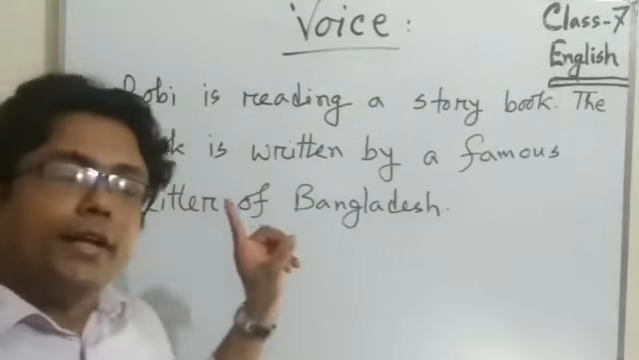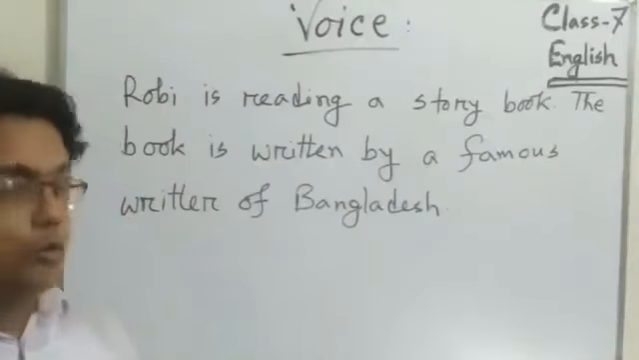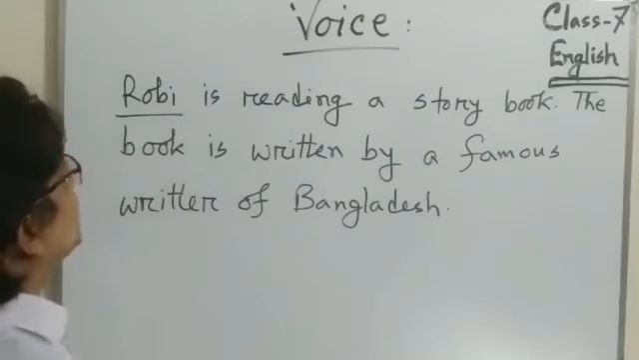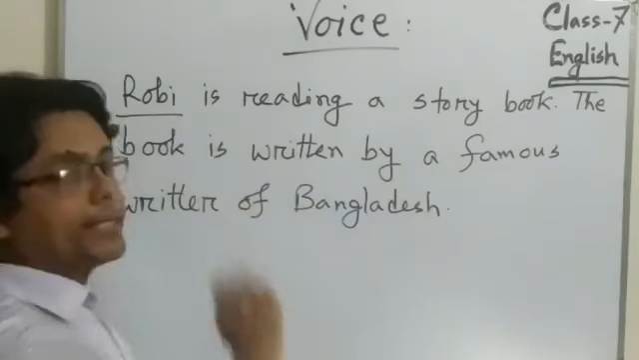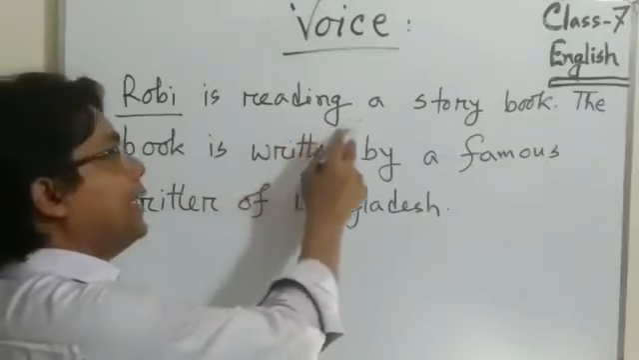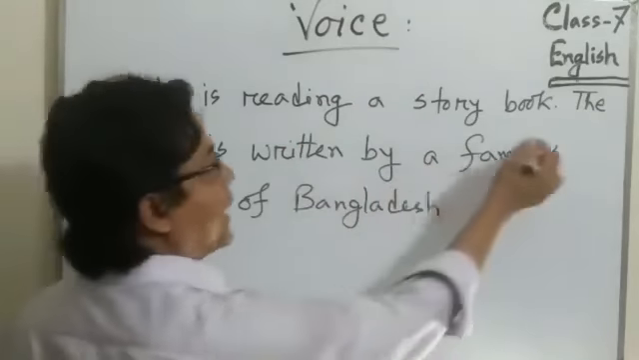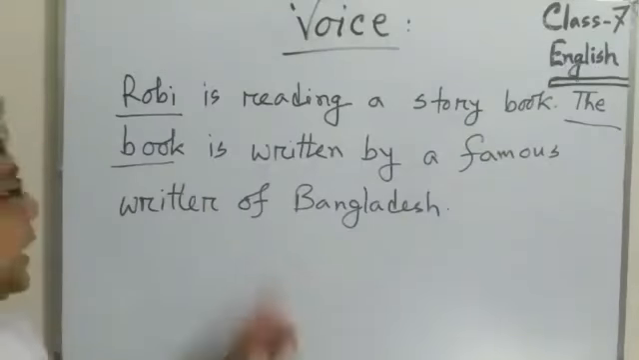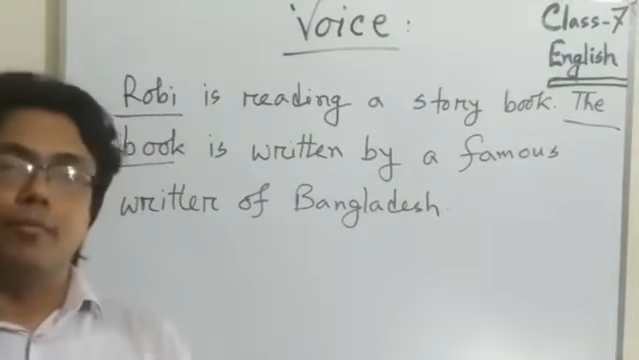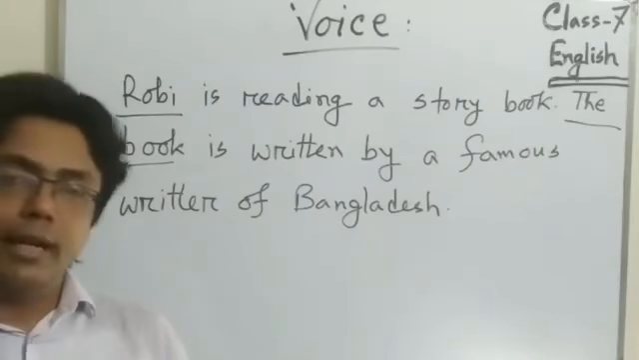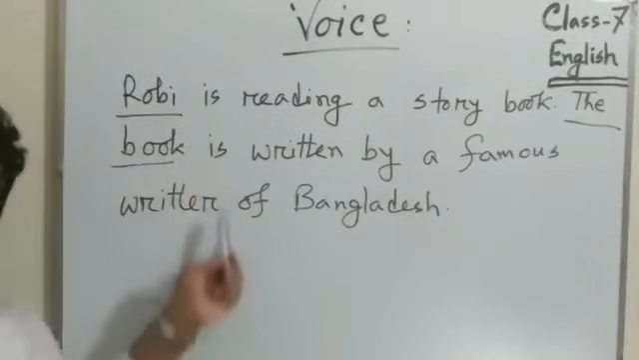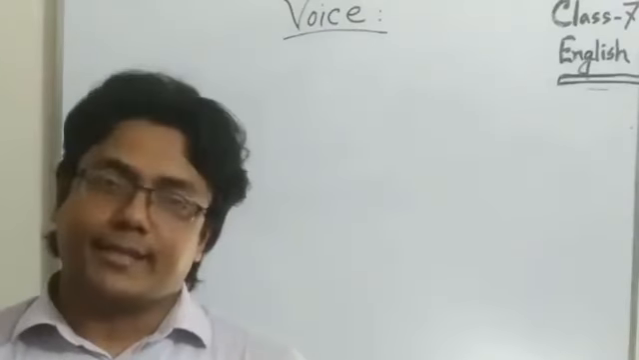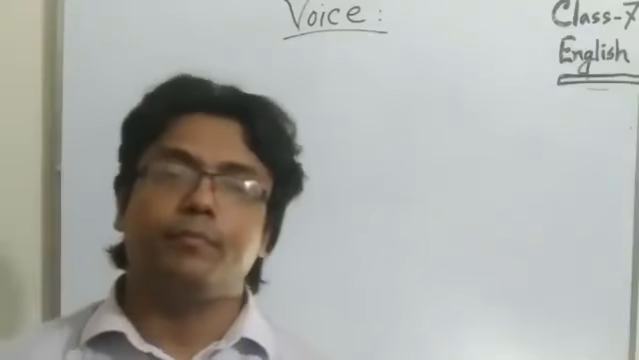Dear students, there are two different types of sentence on the board. You see, in the first sentence, Robi, it means subject, performs in the sentence. It means Robi is reading a storybook. But in the second sentence, the book is written by a famous writer of Bangladesh. Here, the subject does not perform in the action. Clear? It means there are two types of voice.